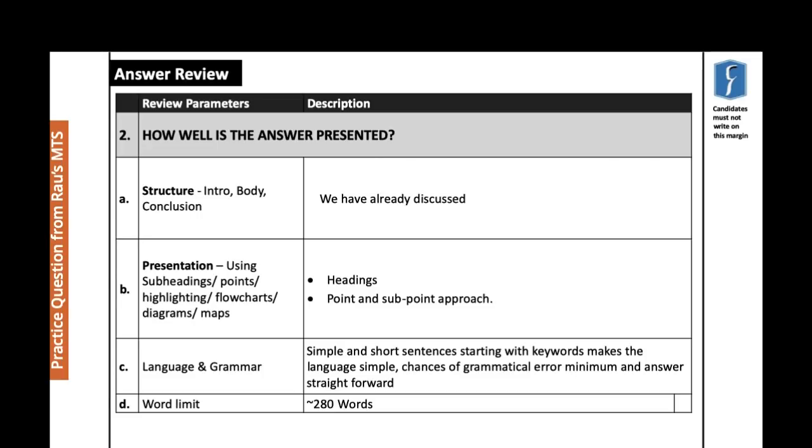And then we've discussed the intro, body, and conclusion. The presentation has to have headings and a point and subpoint approach. And then we've looked at the language and grammar. What are the keywords? What are the connecting words? Do the sentences in which they've been framed effectively communicate what you're actually trying to say? We tend to avoid absolutist sentences, and sentences which do not appropriately indicate the reasoning-assertion link. Anyway, the word limit has approximately been achieved, and that summarizes this answer.